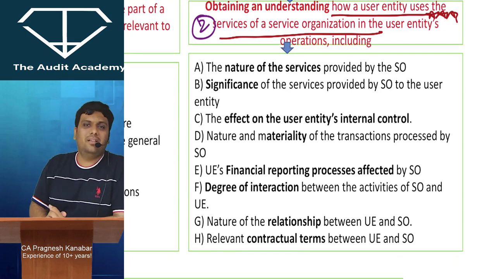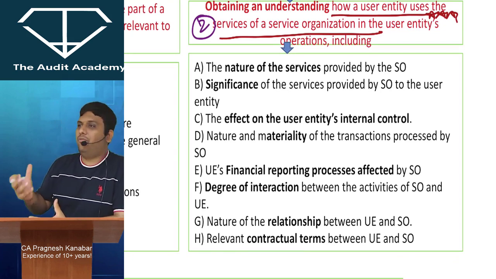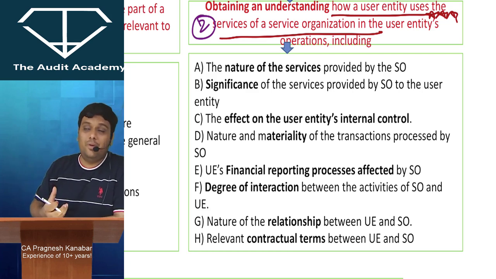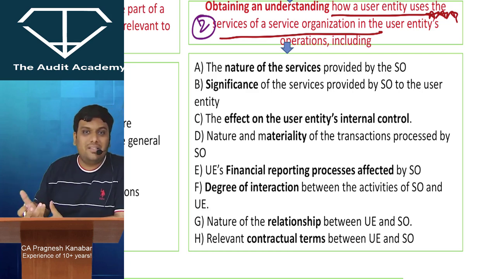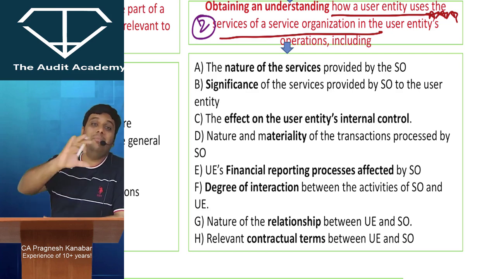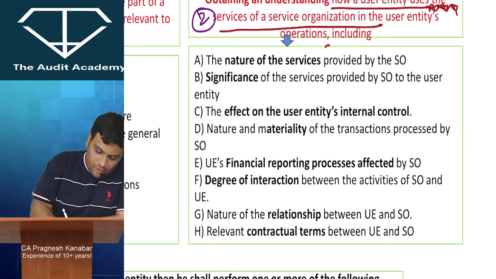So understanding on how user entity uses the services of service organization, then the answer is going to be very simple. You are just trying to obtain an understanding of what kind of functions have been outsourced, what is the effect on the user entity's internal control, how material are the transactions that are being processed, what is the contract between both of them. But let me make it very simple for you. I'm going to give you a code word for this. But logically, I've already explained what we are talking about.